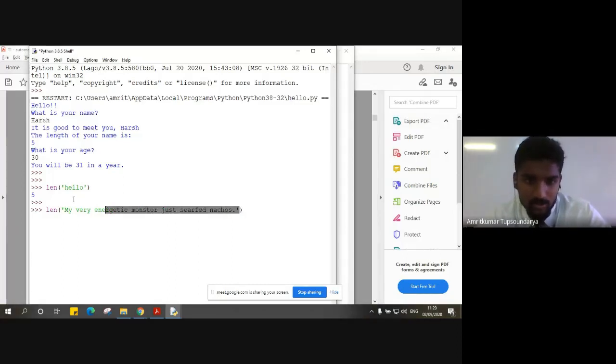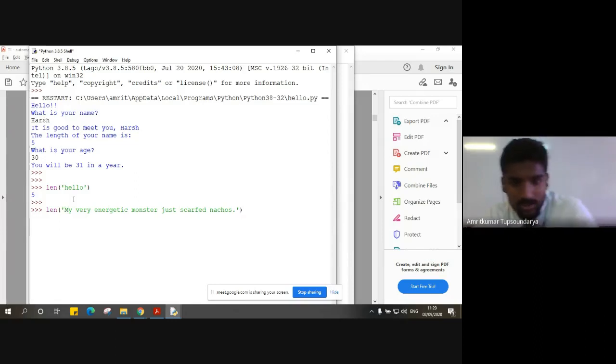This is not just one word. This is a complete string, a full statement, and we are asking for the length of this particular statement, right? So I don't know the length of this by counting the number of characters, but simply using the len function, we can get the length, which is actually 46. So this includes the spaces in between the words also, right?